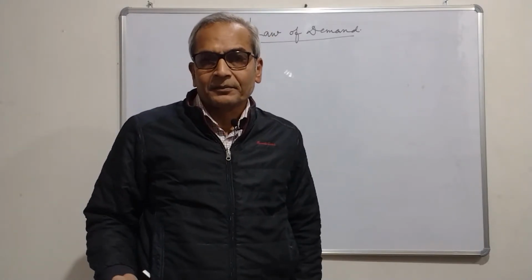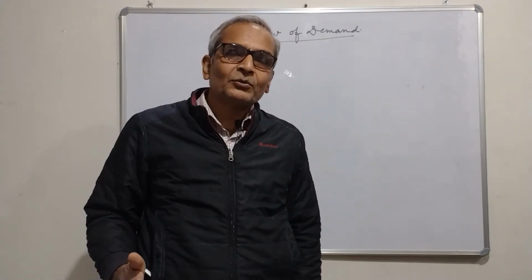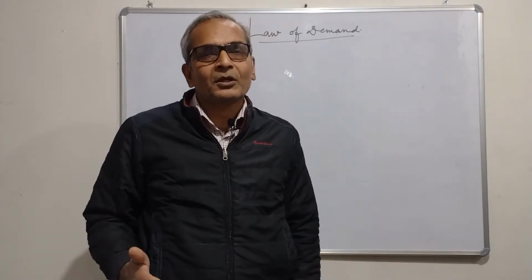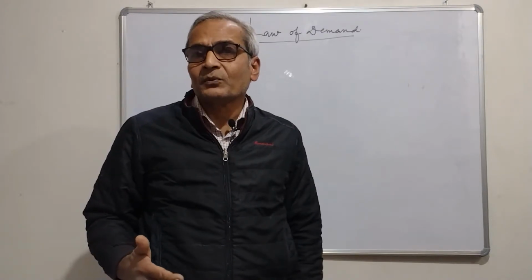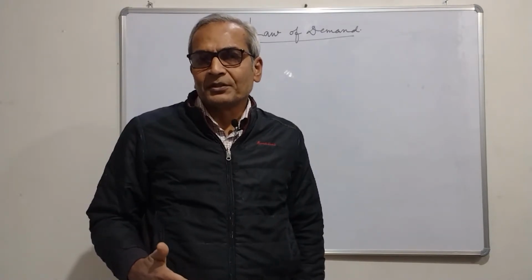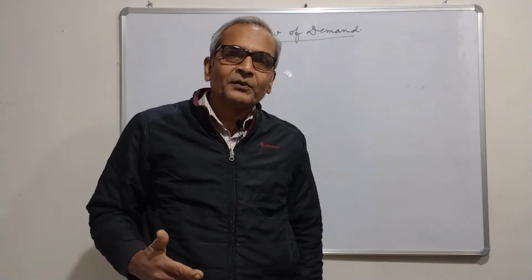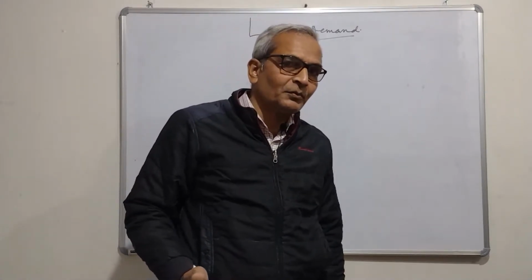basis of income. If there is change in income, what happens to the demand of a particular commodity? As is clear, we are talking about microeconomics, therefore we are talking about one particular commodity. So, what relationship does the demand of a commodity have with the income of the consumer?